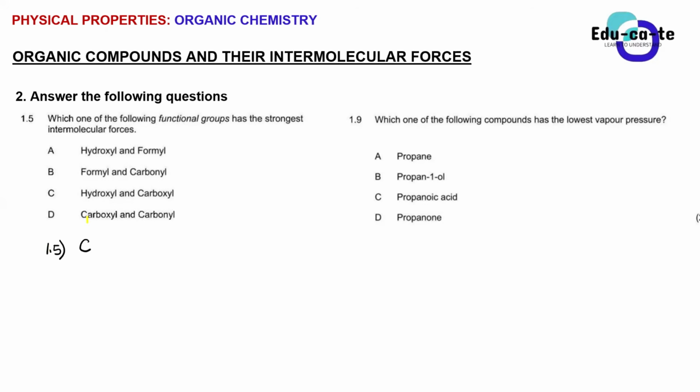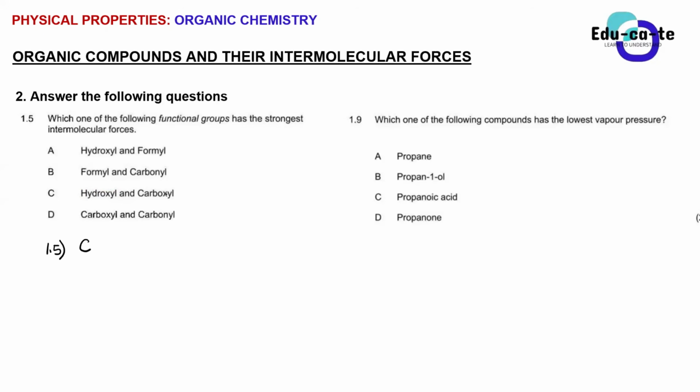Hydroxyl is a functional group for alcohols. Carboxyl group is a functional group for carboxylic acids. And we know that alcohols and carboxylic acids are the ones with the strongest intermolecular forces, because the question says which functional group would have the strongest intermolecular force. Of course, it's going to be hydroxyl and carboxyl.